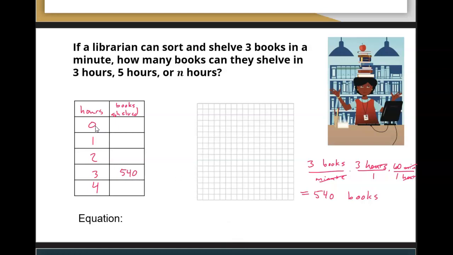How about 0? At 0 hours, obviously, they've shelved 0 books. How many could they do in 1 hour? Well, let's see. It'd be just like this previous one, 3 books per minute times 1 hour times 60 minutes per 1 hour. Our minutes cancel, our hours cancel, and we get 3 times 60 equals 180 books in 1 hour.